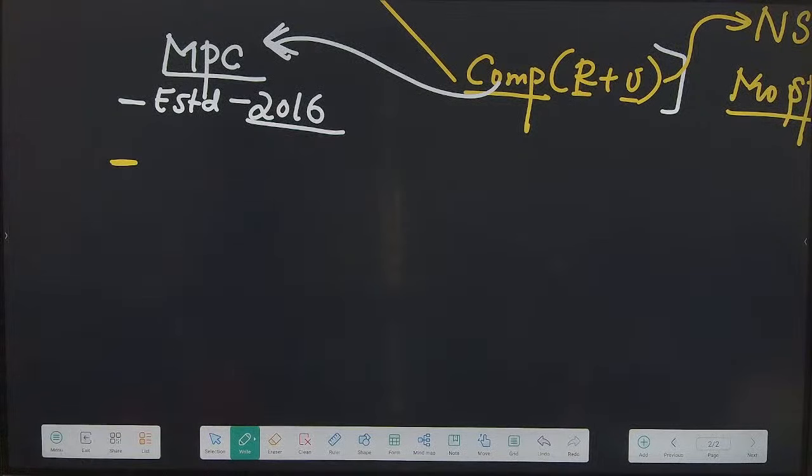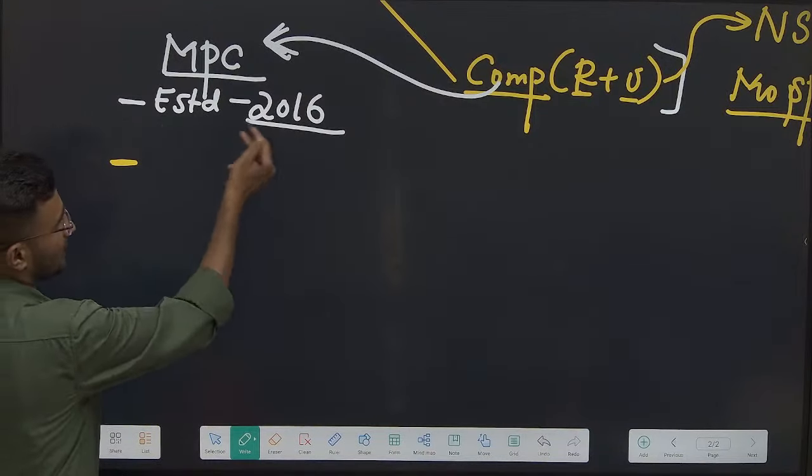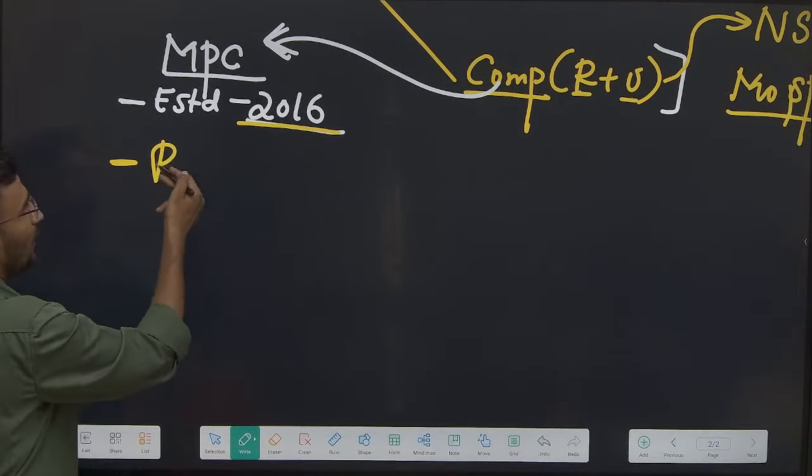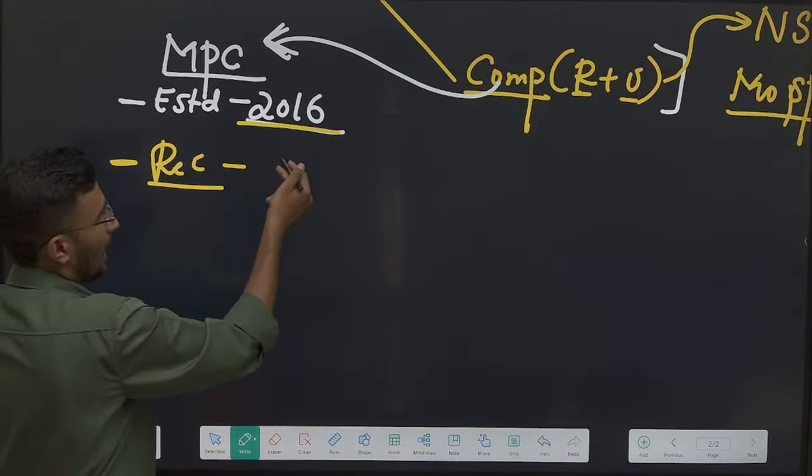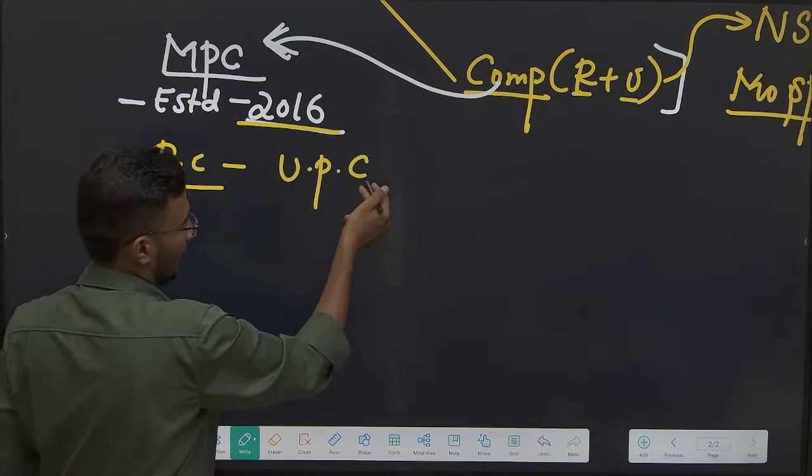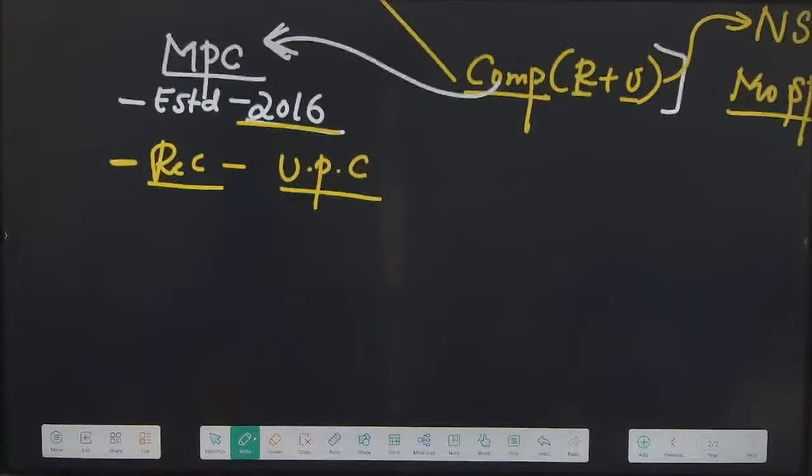See, inflation is not something to miss. I am teaching the basics. The Monetary Policy Committee was established in 2016 on the recommendation of the Urjit Patel Committee, the former governor of RBI.